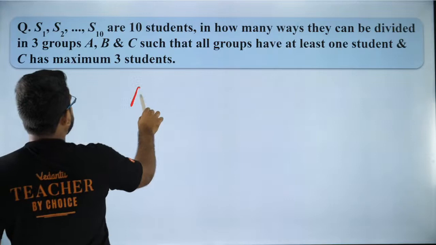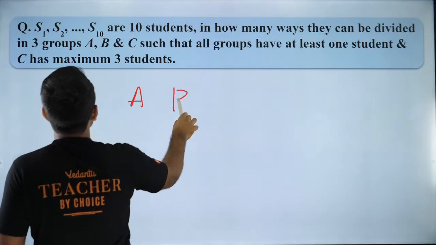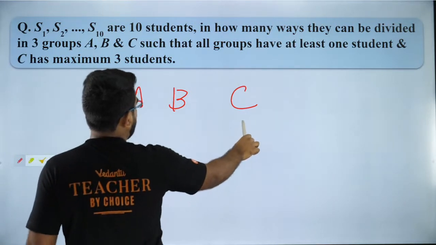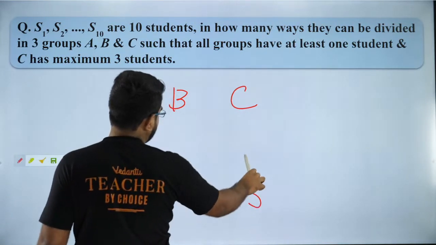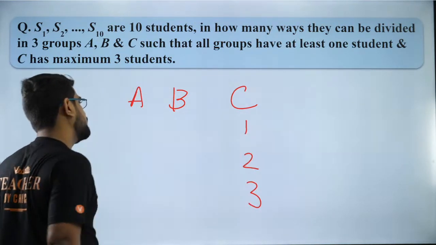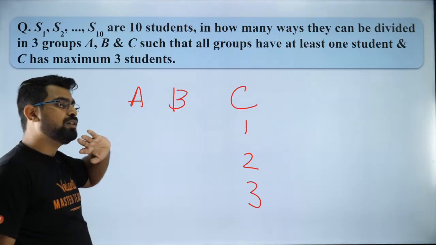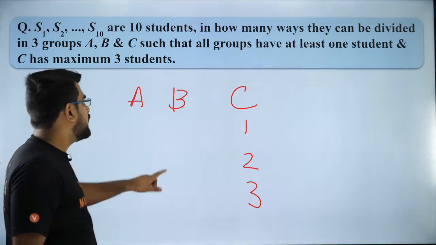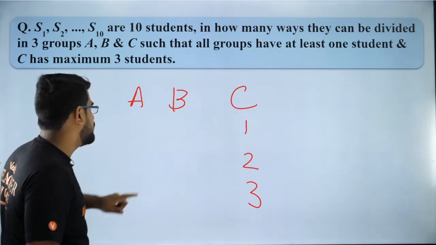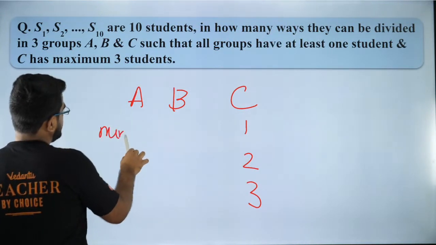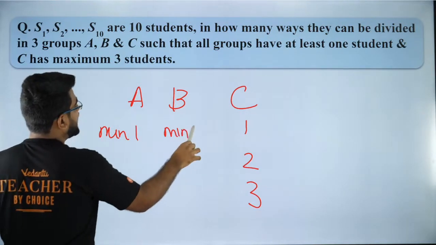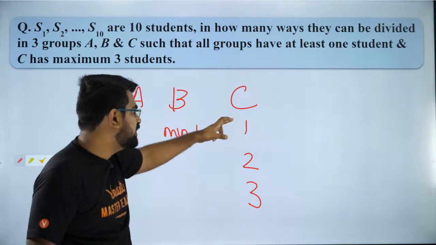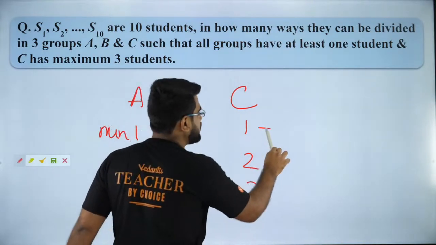Now we have 3 students. Let's call them A, B and C. Now C can have maximum 3. So C can have 3, 2 or 1. A and B can have more than 1, but they can have anything. But minimum they should have 1 each. There's no restriction on A and B, but C should have maximum 3. So these are the 3 cases. So let us take case by case.